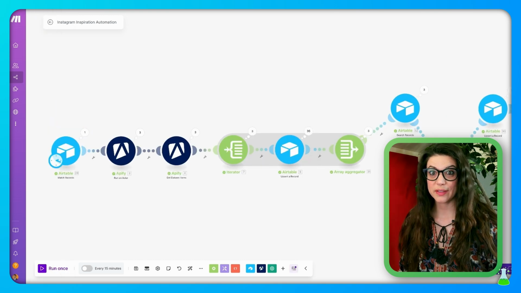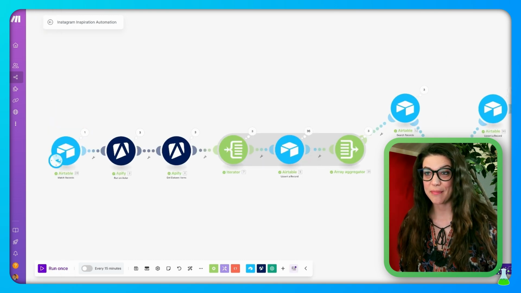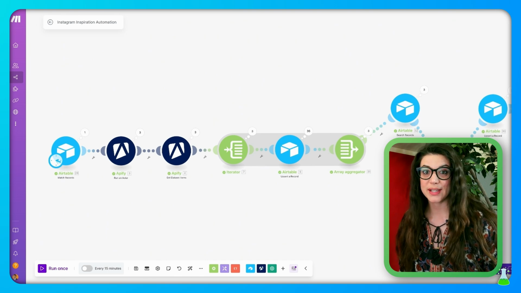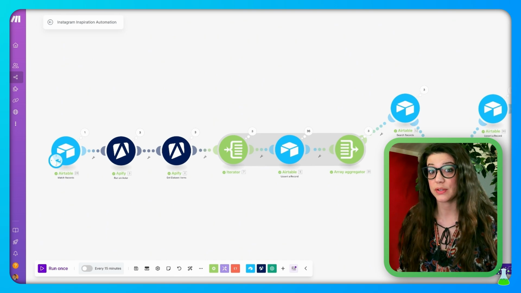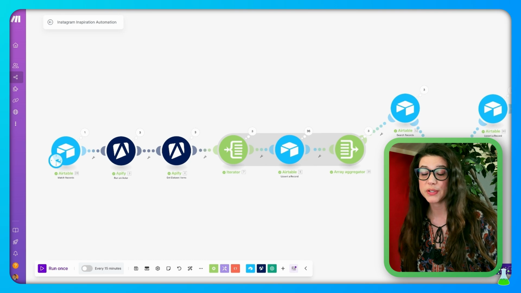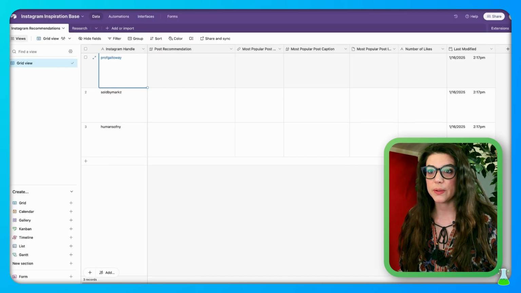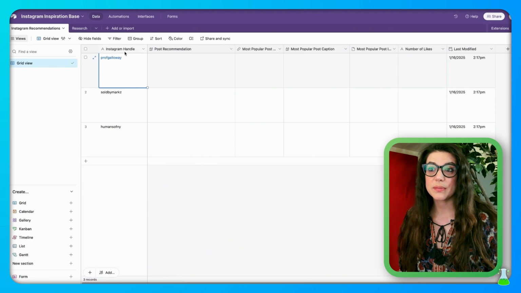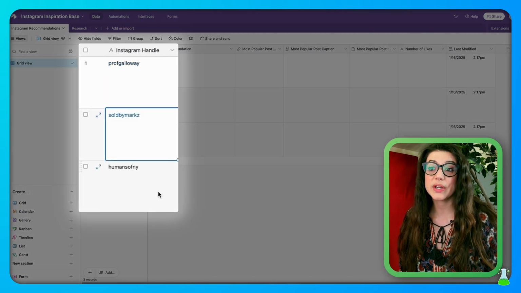So now we're going to run this automation so you can see how everything populates. But before we do that, let's select the Instagram handles that we'd like to follow. Maybe they're Instagram handles of our competitors that we want to keep a pulse on. So for example, on our Instagram recommendations table, under Instagram handle, I have pasted 3 handles